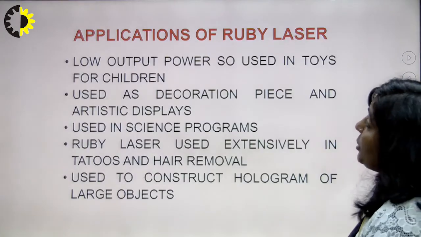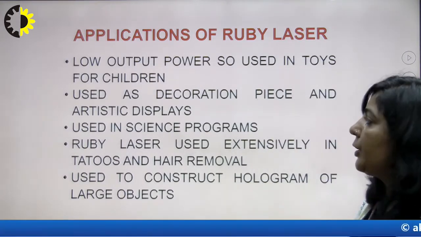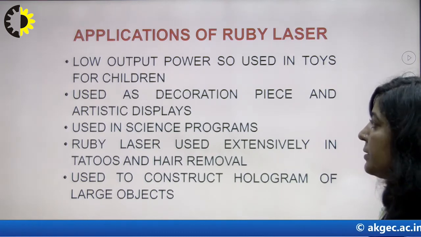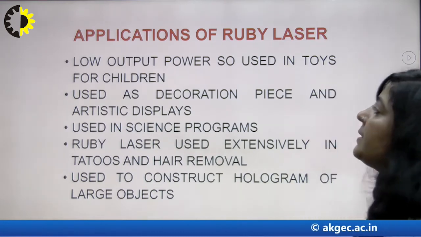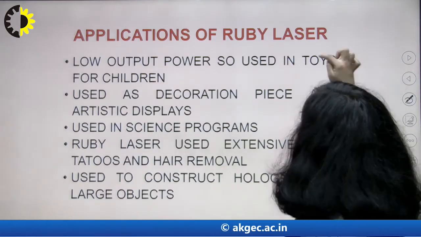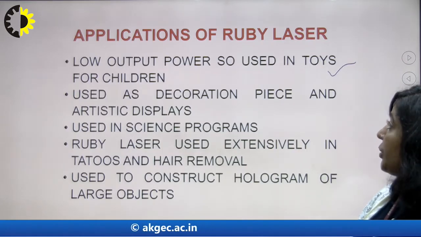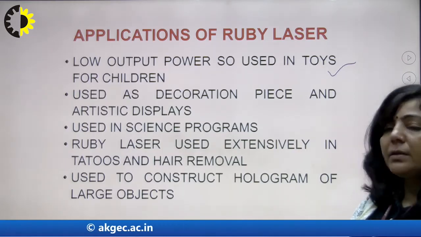Now the applications of ruby laser. Ruby laser has tremendous applications in different fields. Since the output power is low, ruby lasers are used in toys for children, and in decoration pieces and artistic displays.